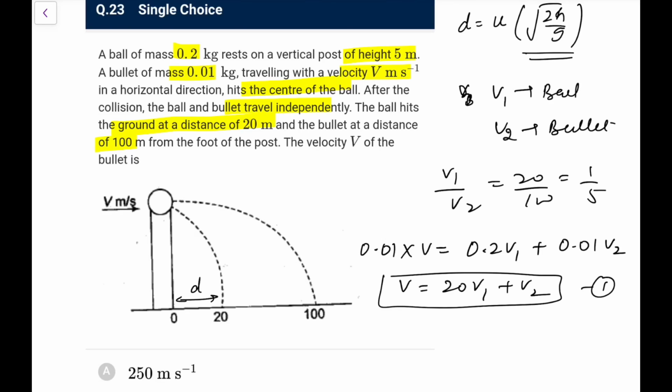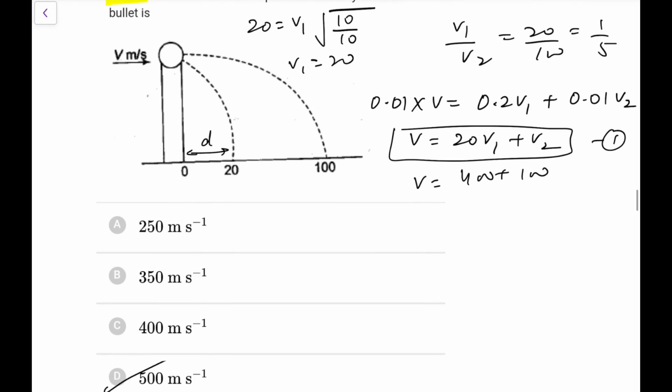Let's say v1 I can calculate from here: 20 would be equal to v1 into root 2h by g, h is 5, so that is root 10 by 10, that is 1, so v1 is 20. So put it up, 20 v1, that is 20 into 20, that comes out as 400, and v2 is 5 times that, that is 100, so it is 400 plus 100, we get 500. It's option D that you will be searching for.